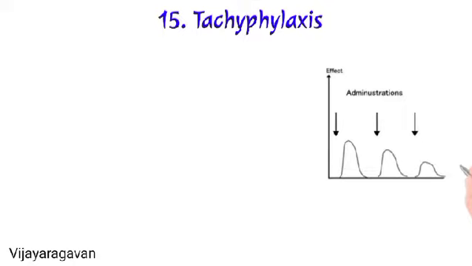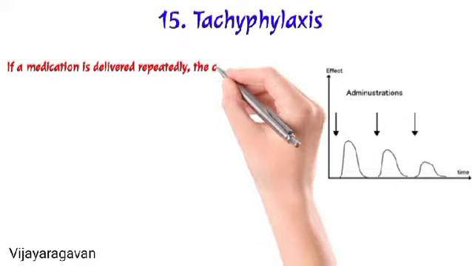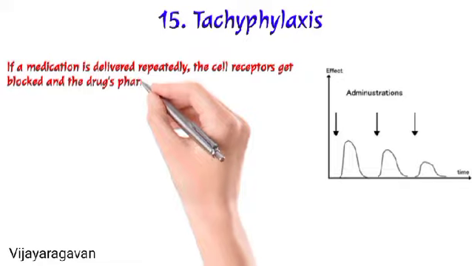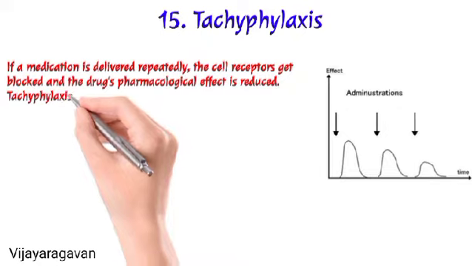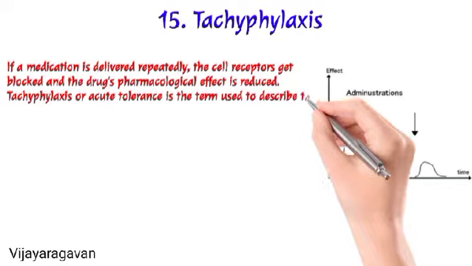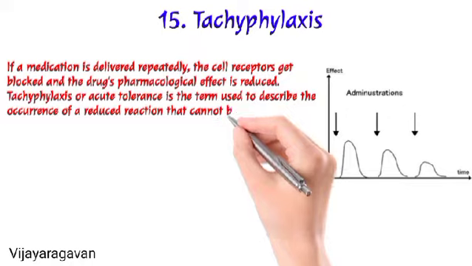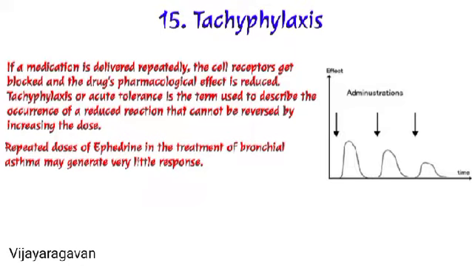Tachyphylaxis. If a medicament is delivered repeatedly, the cell receptors get blocked and the pharmacological effect of the drug is reduced. Tachyphylaxis, or acute tolerance, is the term used to describe the occurrence of a reduced reaction which cannot be overcome by a further increase in the dose. For example, repeated doses of ephedrine in the treatment of bronchial asthma may generate very little response after prolonged usage.